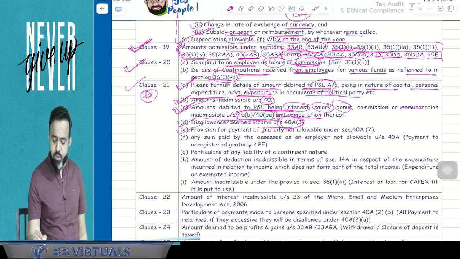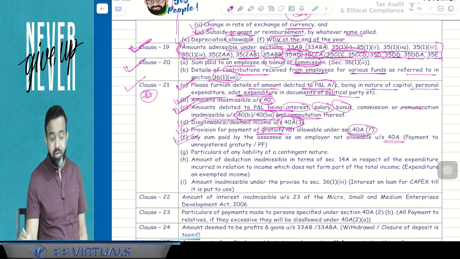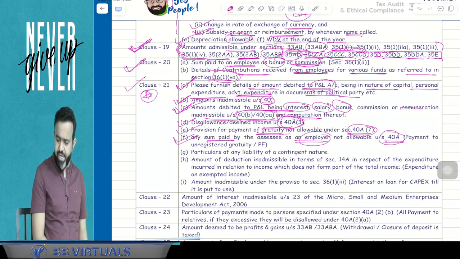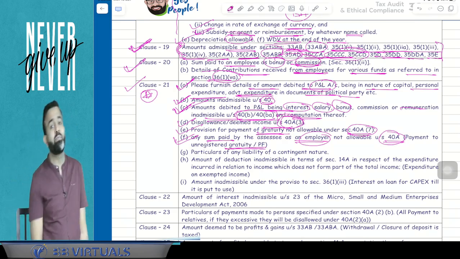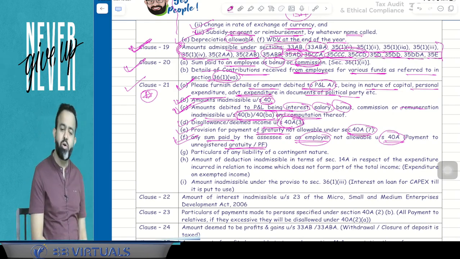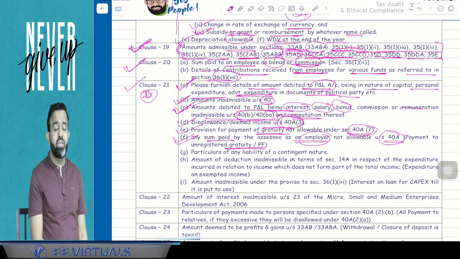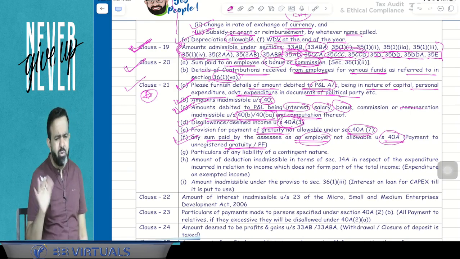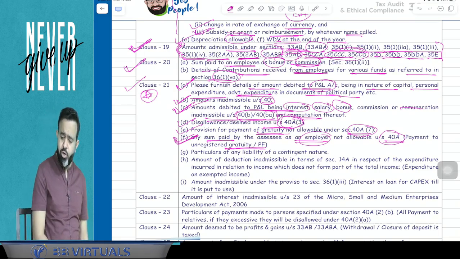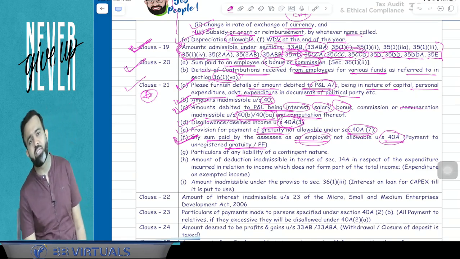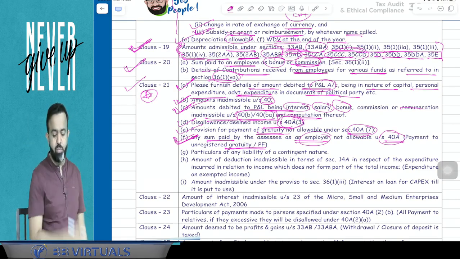Now next part. E says that provision for payment of gratuity is not allowed. So provision for gratuity is not allowed. Now F means, guys, any sum paid by the assessee as an employer not allowed under section 40A, that is payment to unrecognized gratuity and PF. Guys, you know that in PF only the employer's contribution to SPF and RPF is allowed. After that, approved gratuity fund is allowed, but unrecognized provident fund, unapproved gratuity fund and unapproved superannuation fund are not allowed. So if the employer makes any contribution to an unapproved gratuity fund or unrecognized provident fund, then it is not allowed. It has to be reported in 21F.